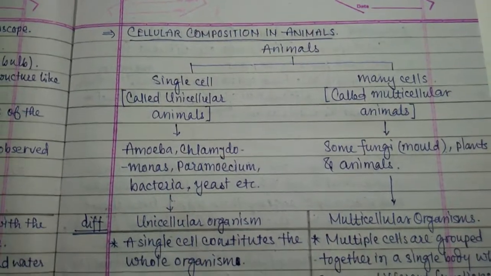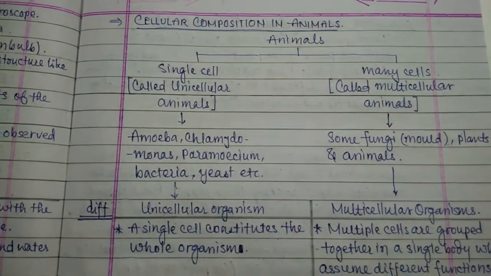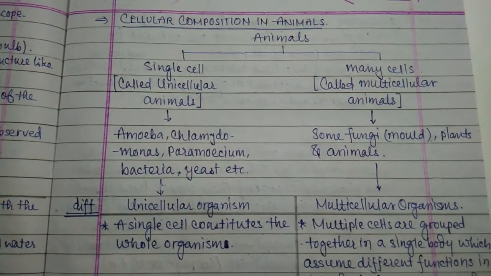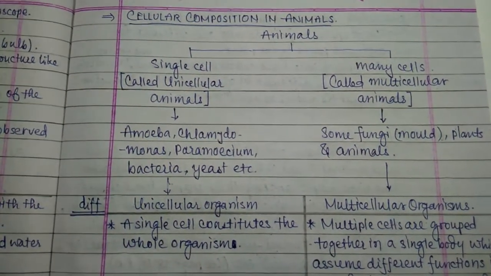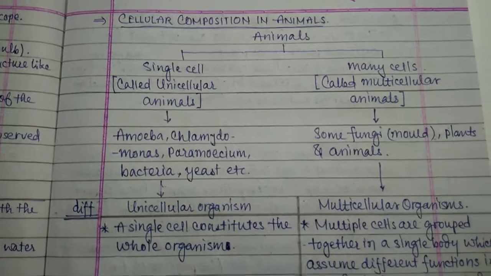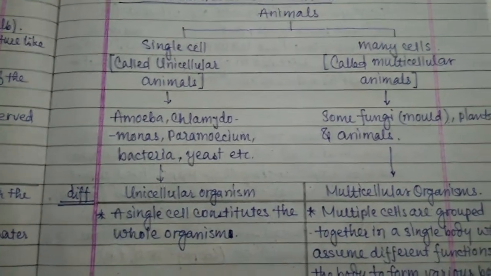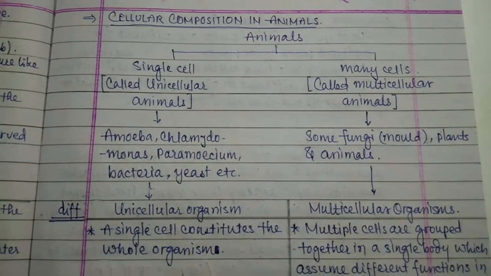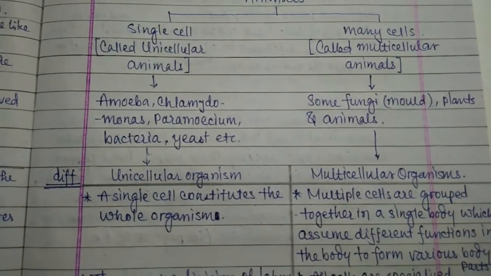Now, cellular composition of animals. We already know that animals are of two types: single-celled animals or many-celled animals. Single-celled animals are called unicellular organisms, and many-celled ones are called multicellular organisms.